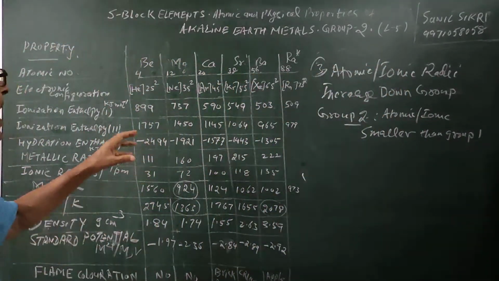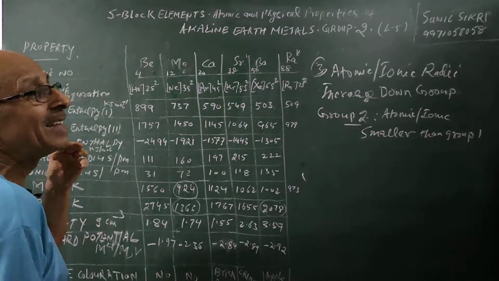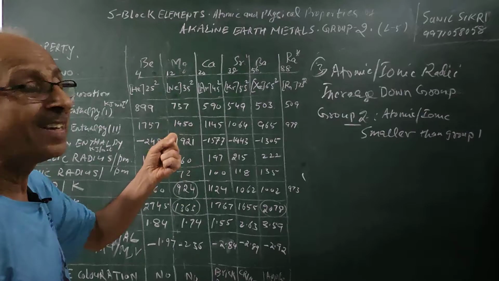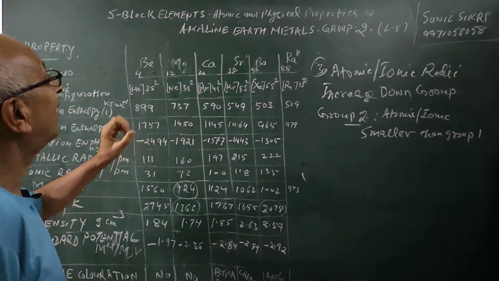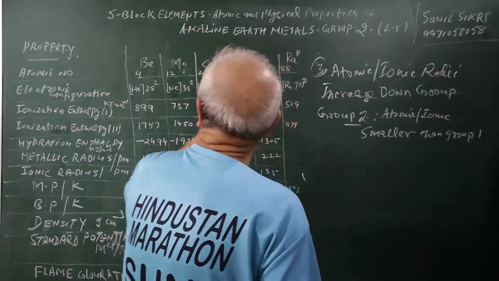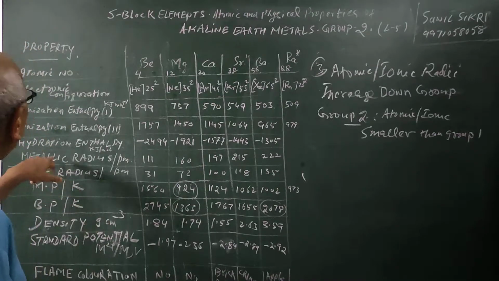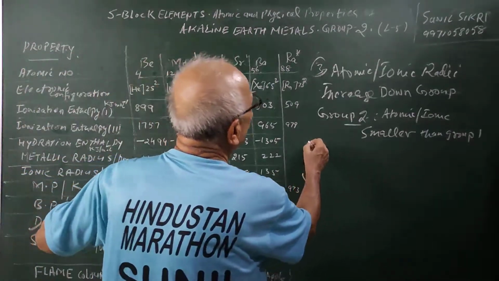As you can see, as you move along the period, the nuclear charge is increasing and electrons are added in the same subshell. Therefore, the result is a decrease in the atomic radius. So the atomic radius, if I compare with group 2, is less. Further, let us see the ionization enthalpy.